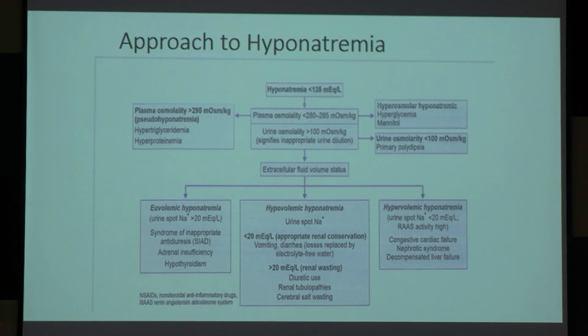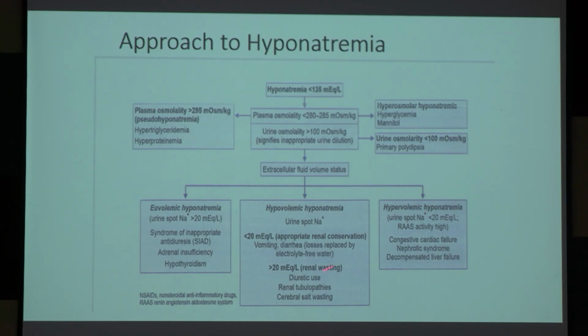Look, whenever there is hypovolemia, always first consider the hypovolemic status. Whenever there is hypovolemia and urine spot sodium is less than 20 milliequivalent per liter, that means there is no problem with the kidney. The kidney is normal, reabsorption is occurring normally. So, there must be some problem of extrarenal origin.